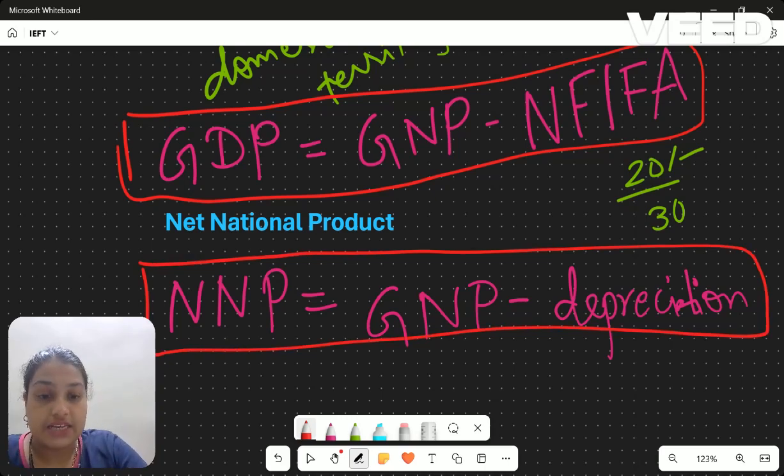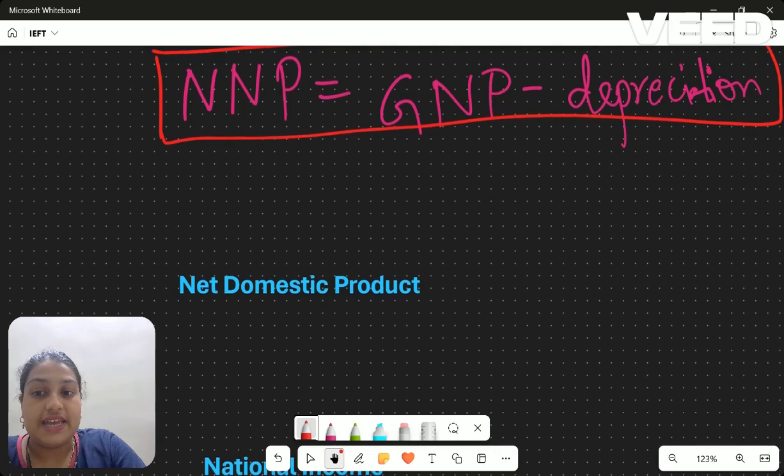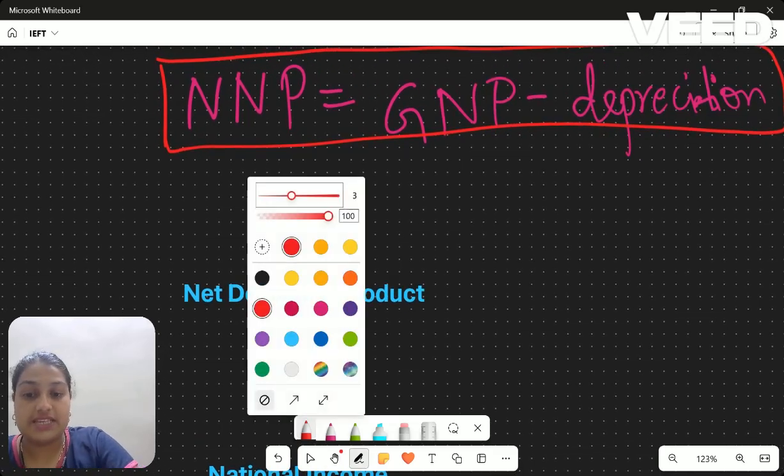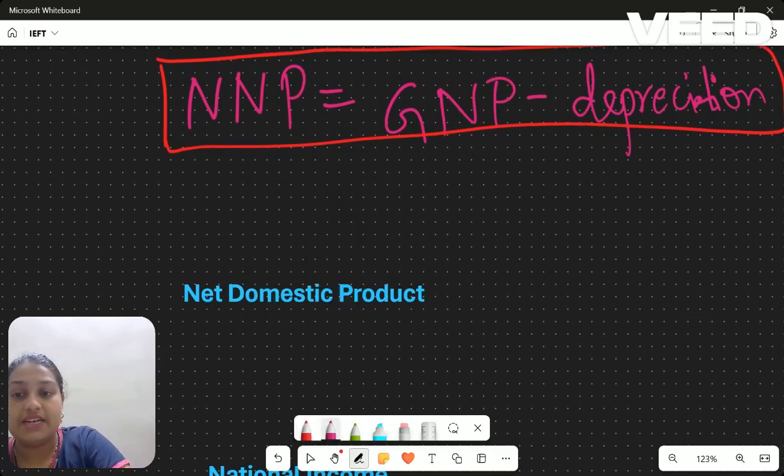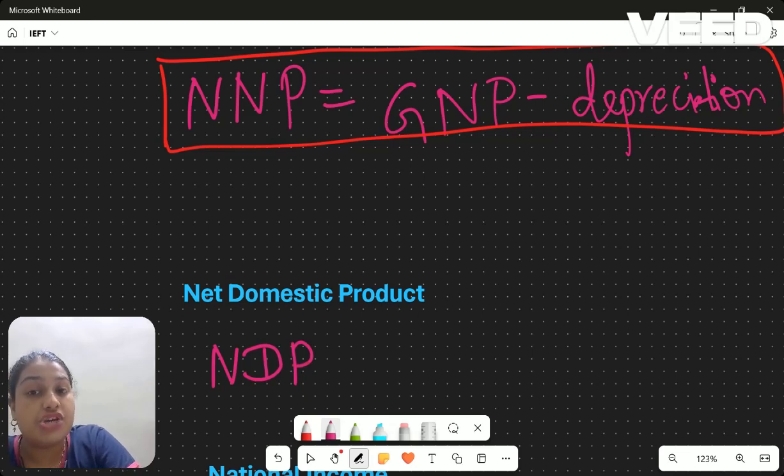So if that is the case, what will be net domestic product? That is NDP. What will be NDP? NDP will be about the domestic, about GDP. It is actually the GDP, but we don't want the depreciation. So GDP minus depreciation.